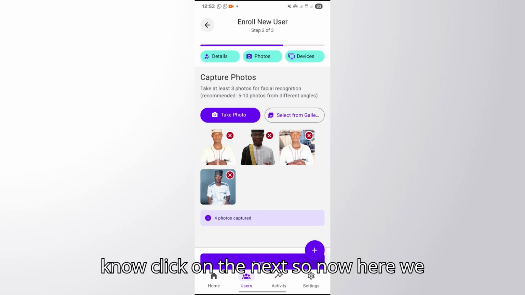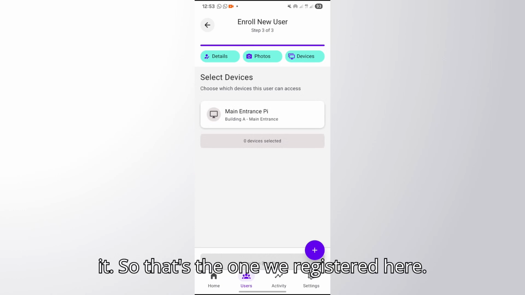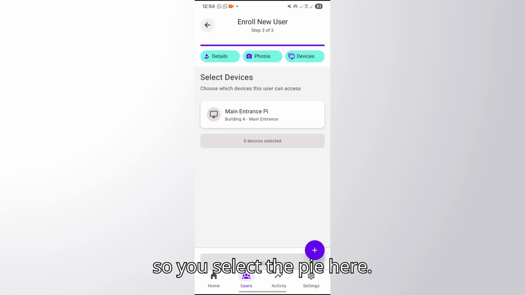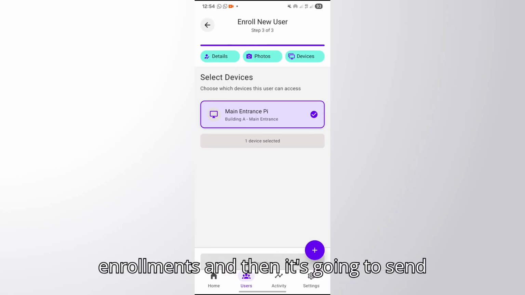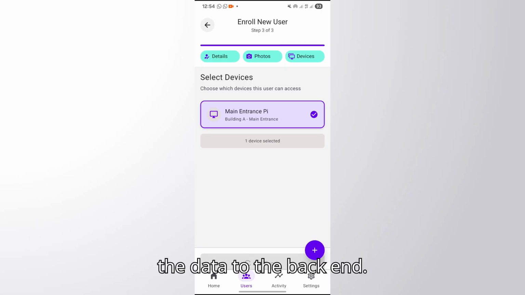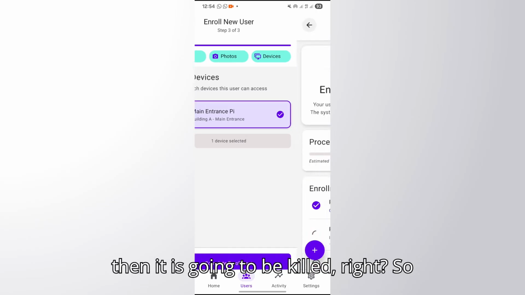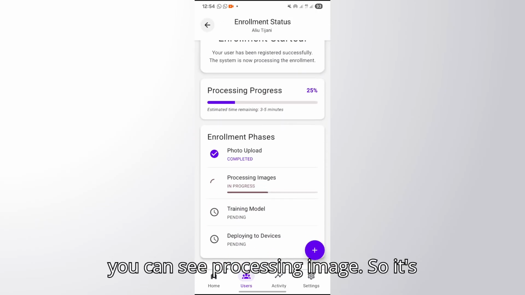Now here is where you can select the device. That's the one we registered here, you can see Main Entrance Pi. So you select the Pi here, and then you click on complete enrollment, and it's going to send the data to the backend. Once the data gets to the backend, it is going to be queued. You can see processing image, so it's going to be queued.